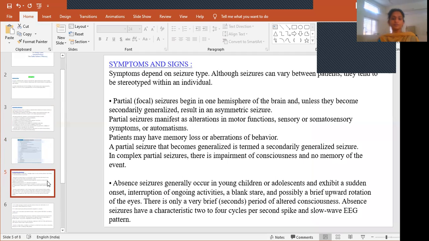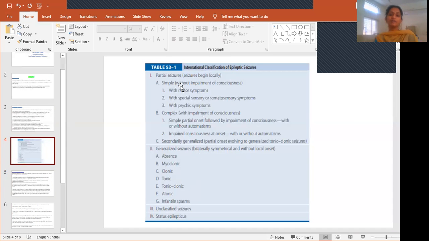And then coming to signs and symptoms. You have to study by yourself what absence seizures are, what myoclonic seizures are, what clonic seizures are, and so on. These definitions you have to study by yourself.